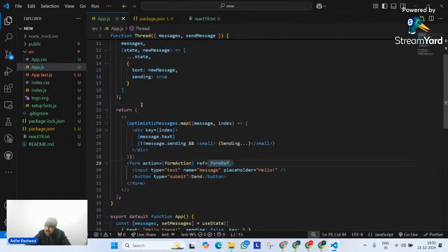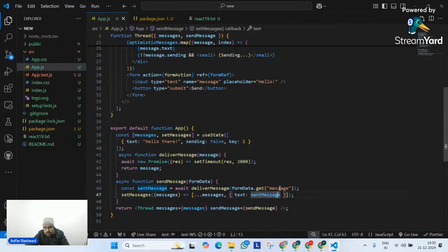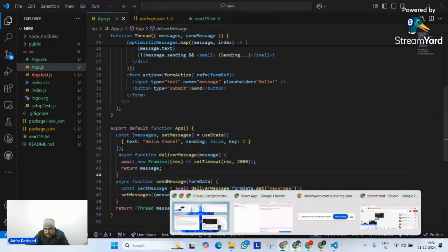In the meantime, when it is updated, if we have any error, for example, let's suppose there's an error. What kind of error do we have? Let's suppose I am trying to get formData.get something like this. Let me add R here. Do we have any input field whose name is this? Of course not. So in this case, let me go and display this.